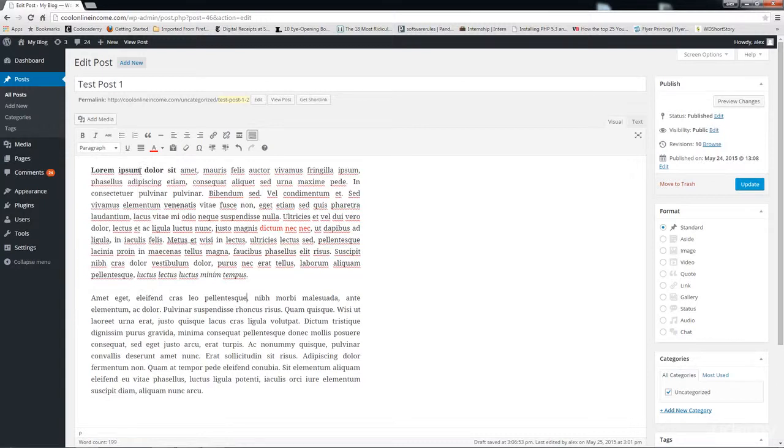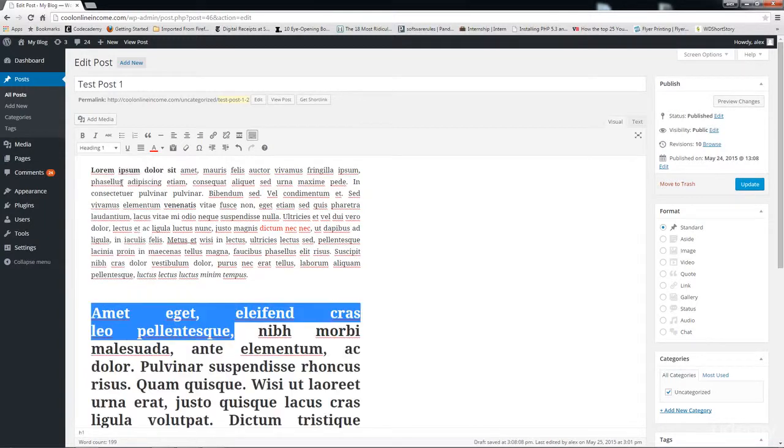The one thing to keep in mind is that the paragraph font size is typically what will be the normal size for your text, while your heading 1 will be the biggest, your heading 2 will be slightly smaller than the heading 1, heading 3 will be slightly smaller than heading 2, and so on and so forth. So let's make this heading 1. Headers are usually used for titles and subtitles. So I'm just going to change this to heading 1.